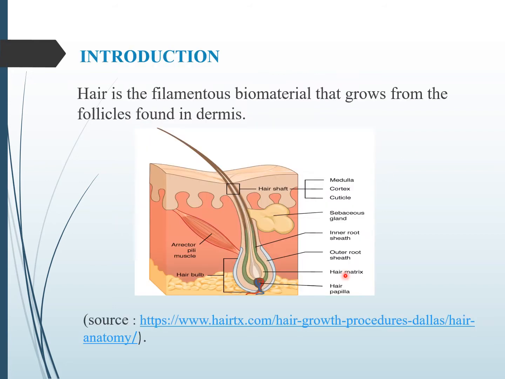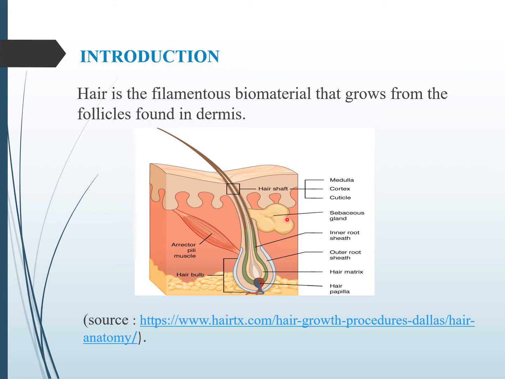Hair is a filamentous biomaterial that is made up of keratin and grows from the follicle found in the dermis layer. There are three layers of skin: epidermis, the outermost layer, dermis, and subcutaneous layer. This diagram shows the hair shaft made up of cuticle, cortex, medulla, and the erector pili muscle. In order to generate heat when the body is cold, the erector pili muscles contract all at once, causing the hair to stand up straight on the skin.